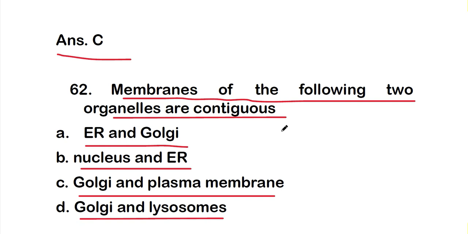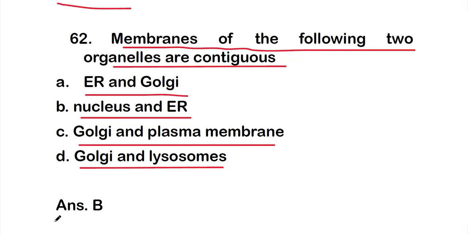So which two organelles are contiguous, or attached to each other? The right answer is option B, that is nucleus and ER. They are attached to each other by their membranes.